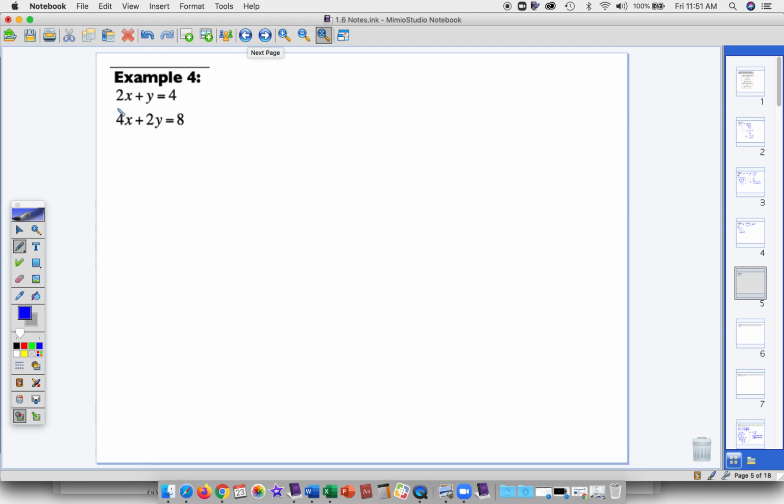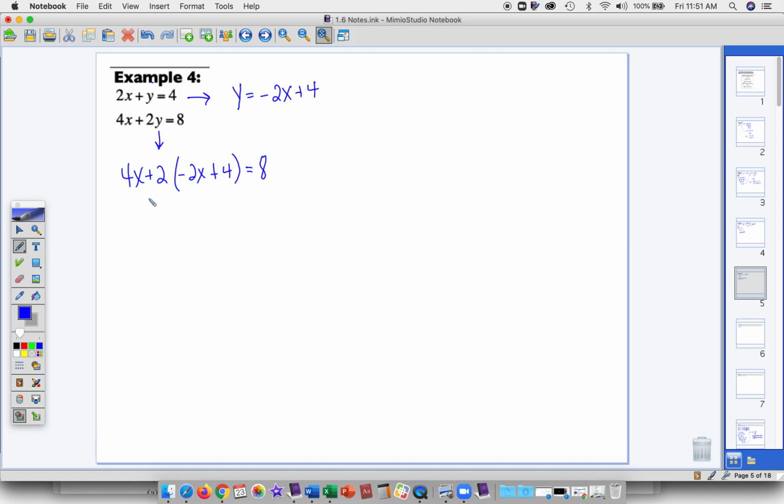Example 4. Okay, let's see. We need to solve for one of the variables, so let's solve for y in the first equation because its coefficient is a 1. So if I subtract the 2x, I get y is equal to negative 2x plus 4. So now I'm going to take this and replace the y in the second equation. So I end up with 4x plus 2 times negative 2x plus 4 equals 8.